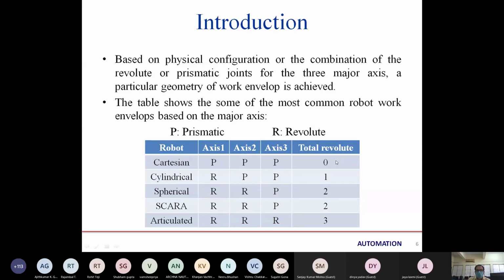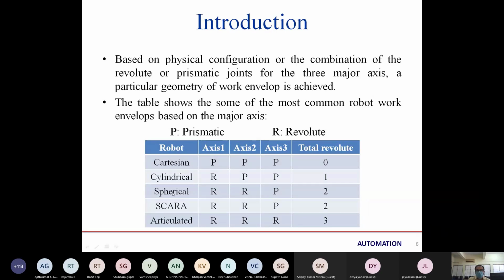And revolute means that it rotates around an axis, that is 0 in linear movement. So in cylindrical we have two linear and one rotation. R is rotation, P is prismatic, that means linear, another P is prismatic, that is linear. So there will be one revolute.